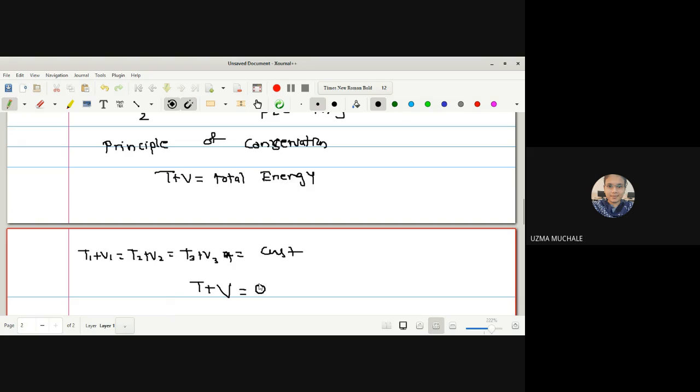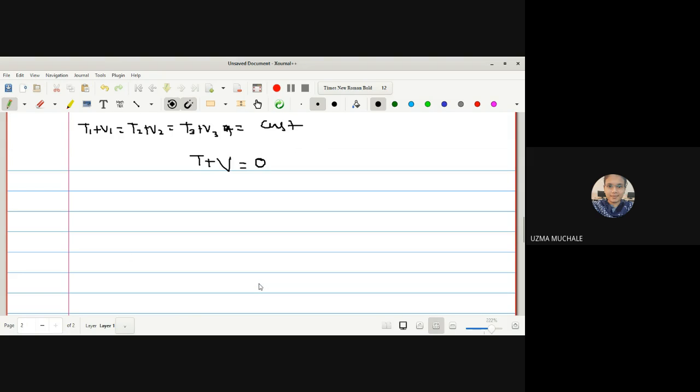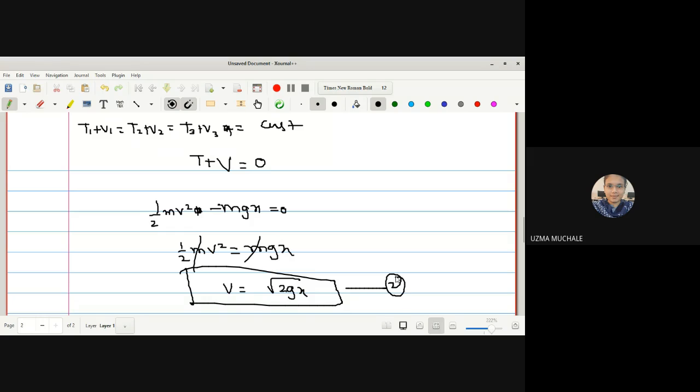That constant we will take as 0 so that it will be easy for our calculation. So kinetic energy 1 upon 2 mv square and potential energy with negative sign minus mgx equal to 0. Right, so we can get the value of v from this equation. 1 upon 2 mv square is equal to mgx. So m gets cancelled. So v is equal to under root 2gx. So you can name it as equation 2.